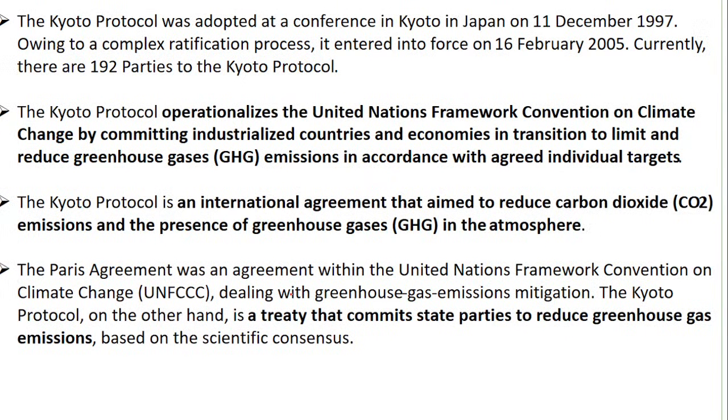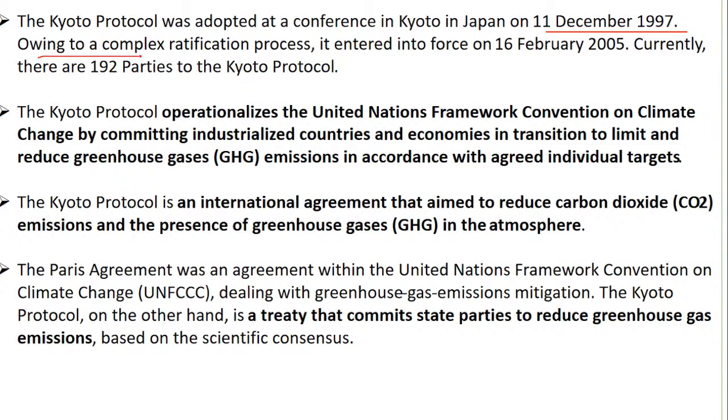Let's first understand the Kyoto Protocol. There are many questions on this, so concentrate, because in coming questions you can get an idea from here. Surekha, no, 4 is not A, 4 is C, climate change. Why are the answers coming wrong for 4? The Kyoto Protocol was adopted. I'll read out the content so you can understand. The Kyoto Protocol was adopted at the conference in Kyoto, in Japan, on 11th December 1997.